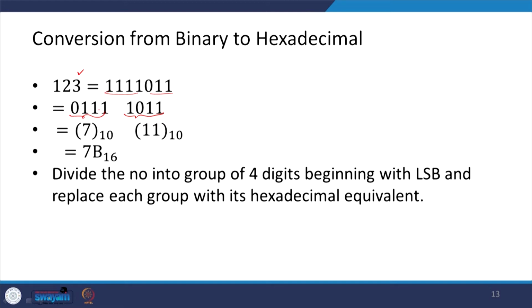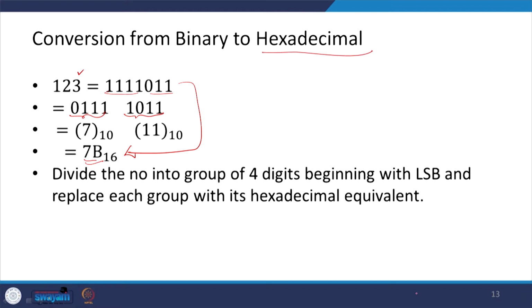So, for example, this is 7 in the decimal system and this is 11 in the decimal system. Okay. And so, the 7 in the decimal is written as 7 and 11 is written as B. Okay. So, this is its hexadecimal representation. Okay. So, this is how from binary we can convert it into hexadecimal.